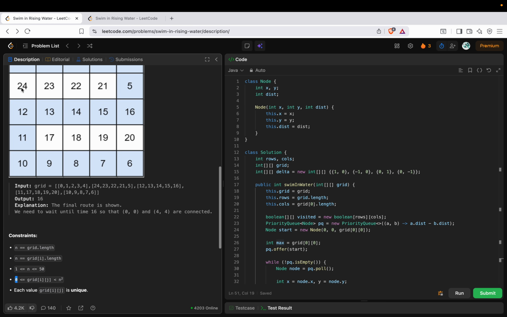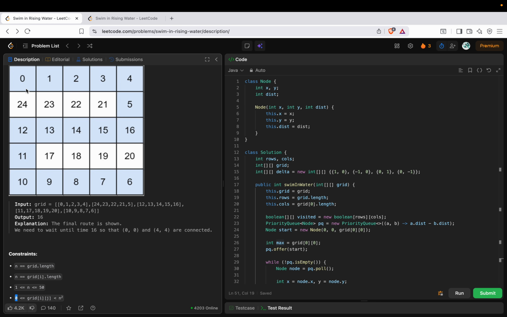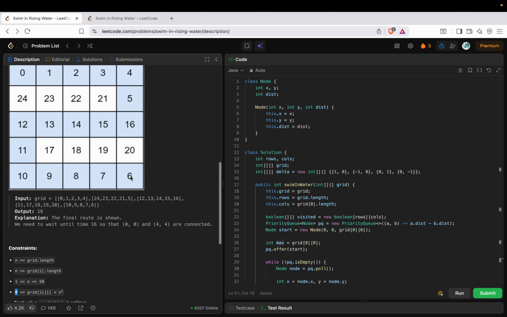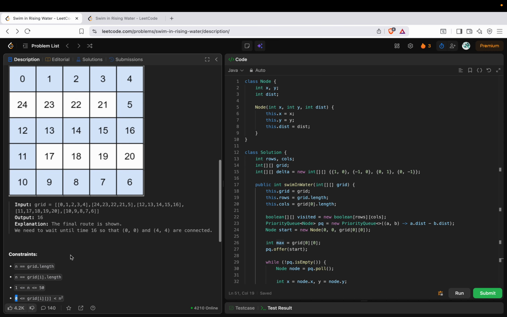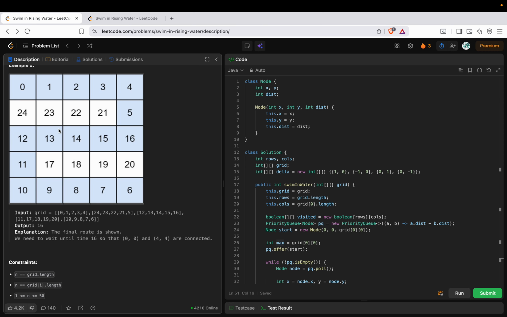If all the cells have an elevation of 0, I don't have to wait; I can straight away take this particular path, or any path. If all the cells were filled with n square, then I have to wait a time of n square, right?